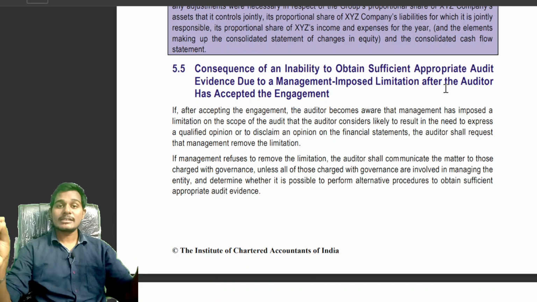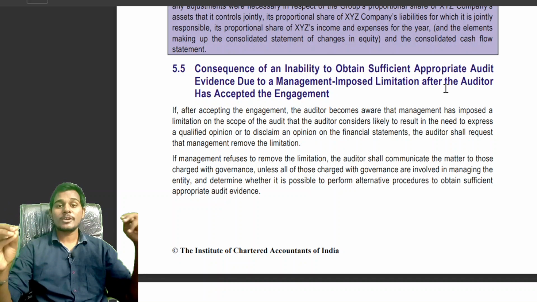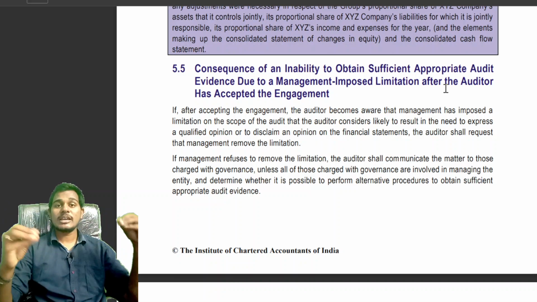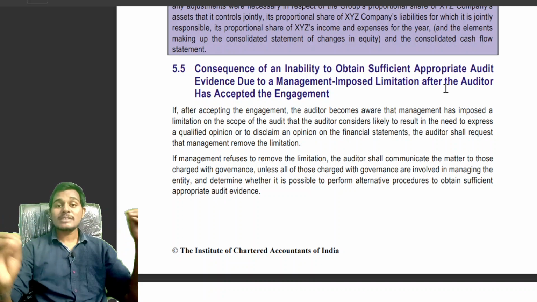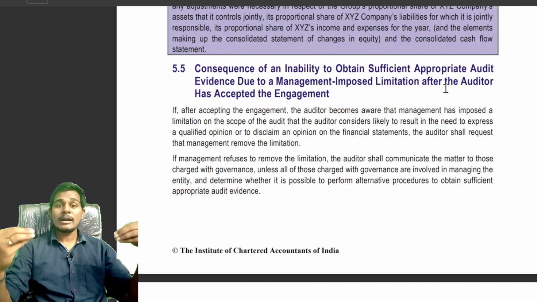After the auditor has accepted the engagement as per SA 210, the management has imposed a limitation, and by this limitation, the auditor is unable to obtain sufficient and appropriate audit evidence. Then in such case, the auditor will ask the management to remove the limitation so that he can get sufficient and appropriate audit evidence.